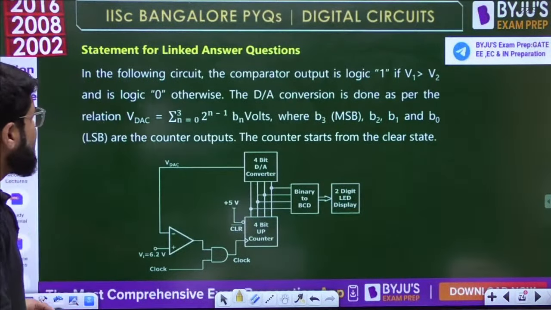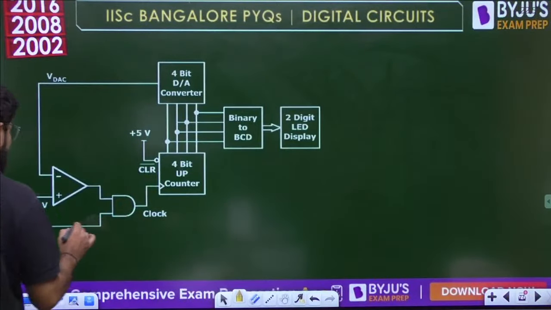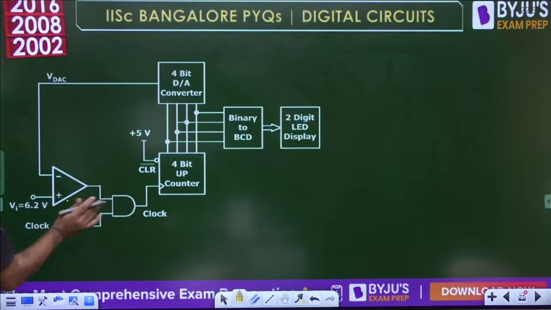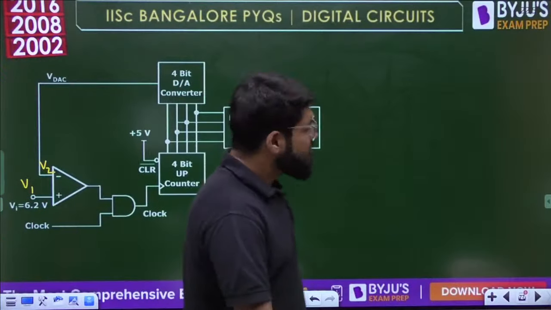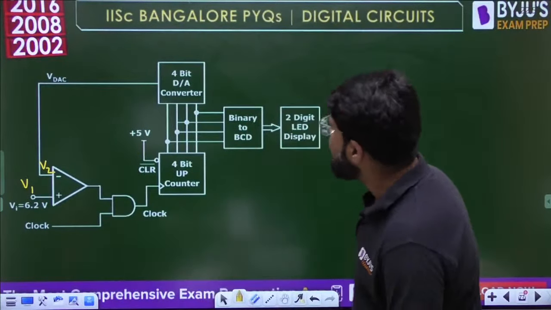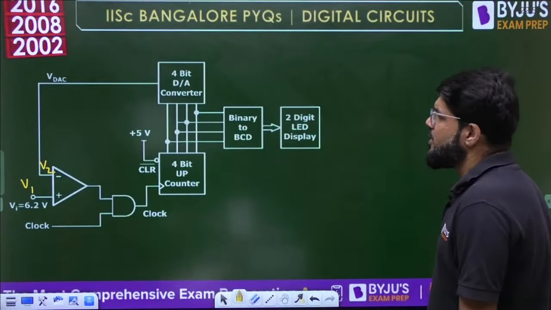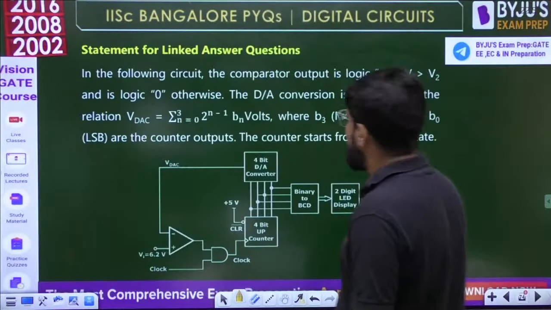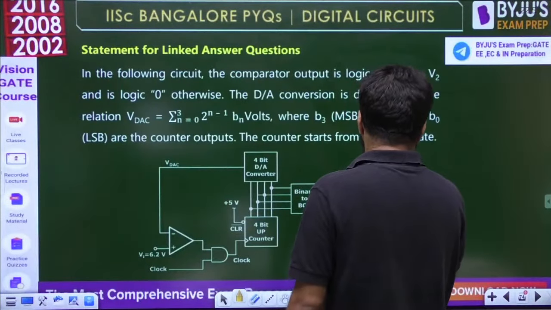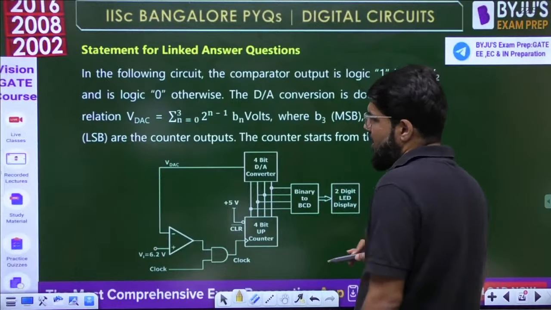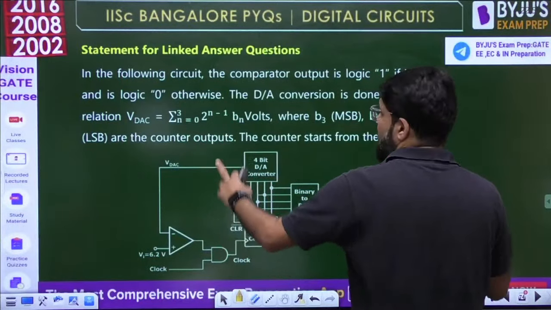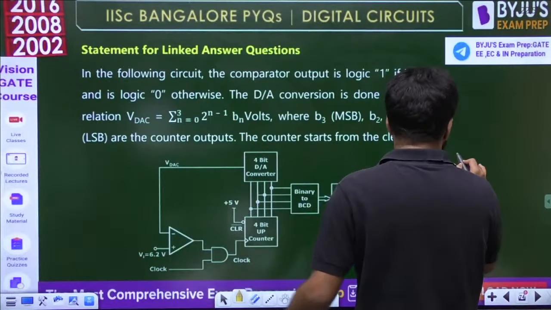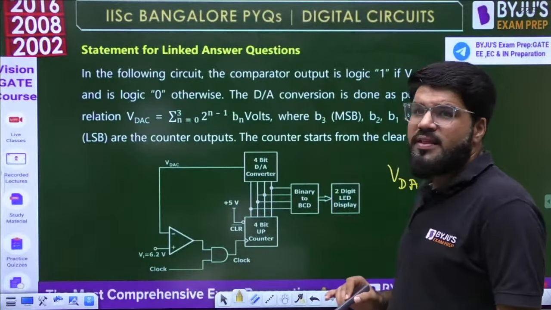So let us analyze this. This input is V1. This is V2. First of all, let me analyze this VDAC formula. The conversion formula is given by the summation, let me open it, starting from the MSB, 2 raised to the power 3 minus 1, which is 2.